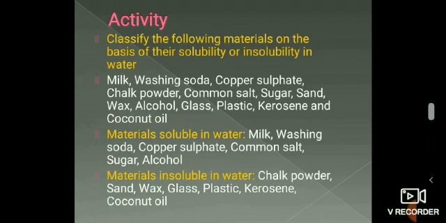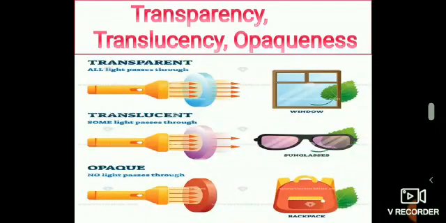The materials which are soluble in water are milk, washing soda, copper sulfate, common salt, sugar and alcohol. The materials which are insoluble in water are chalk powder, sand, wax, glass, plastic, kerosene and coconut oil.